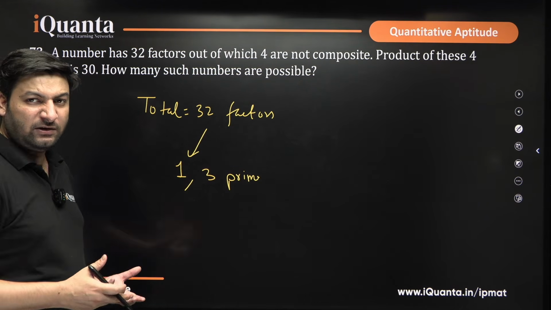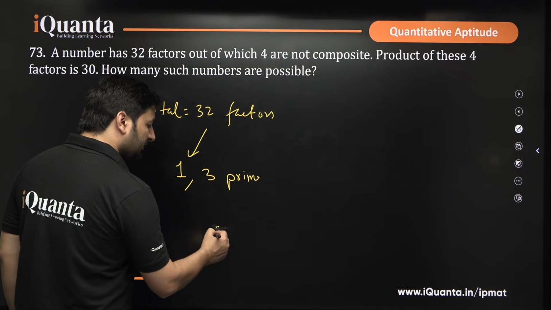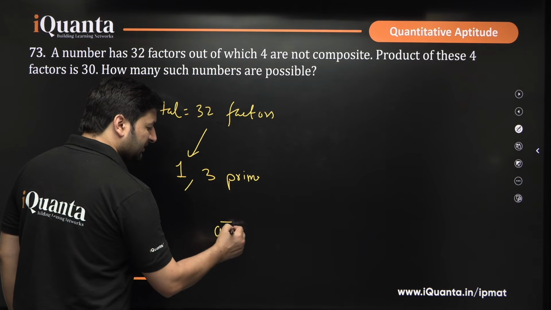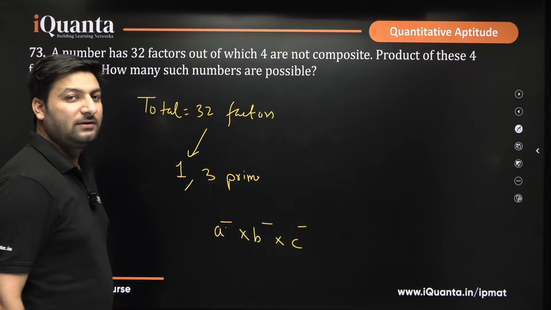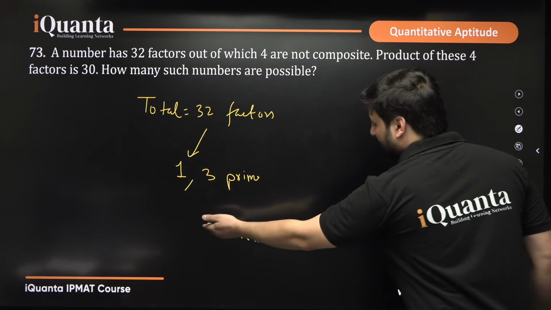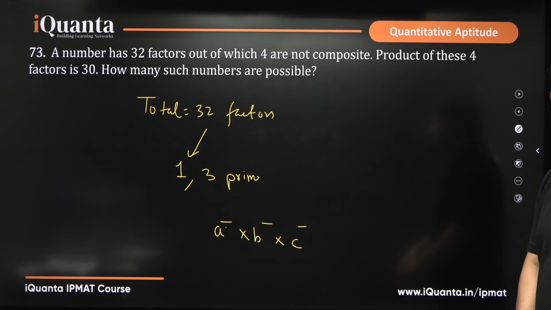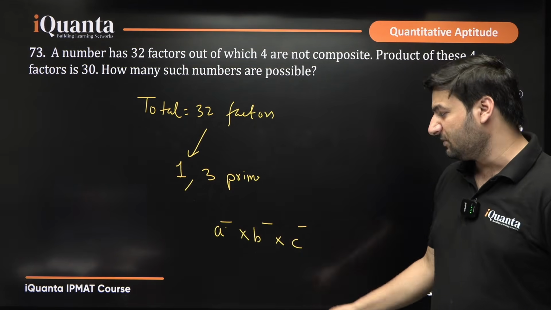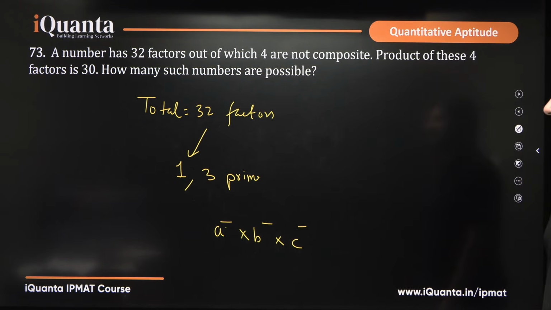What do you write when you write the prime factorization of a number? You write primes. So there are 3 primes. Obviously, you will be writing 1st prime to the power something, into 2nd prime to the power something, into 3rd prime to the power something. I hope this is clear. 1 is neither prime nor composite. In fact, if you write down the prime factorization of any number, 1 definitely comes as a factor, right? So I found out 3 primes because I am very sure that there will be 3 primes in the prime factorization of that number.